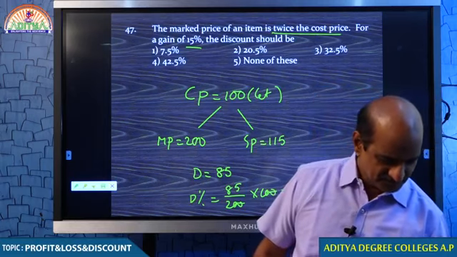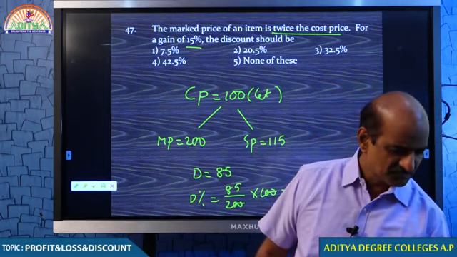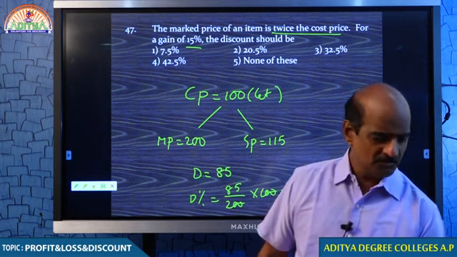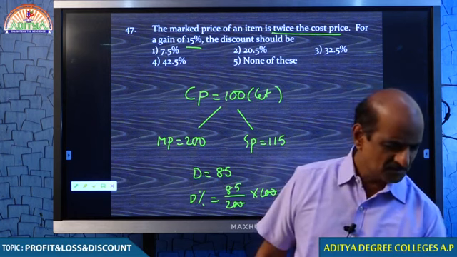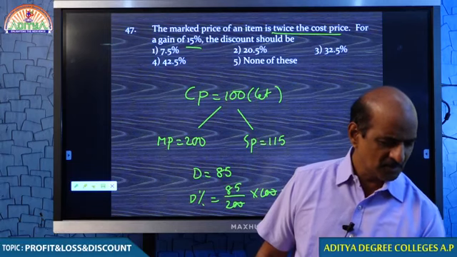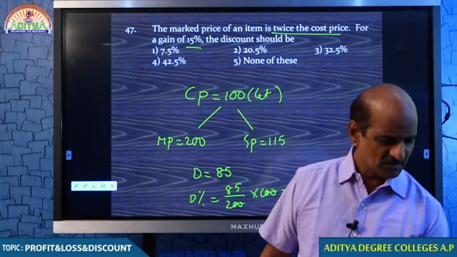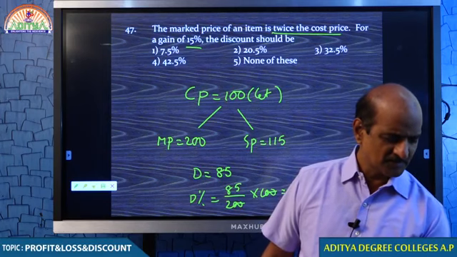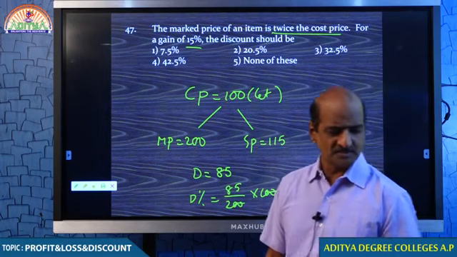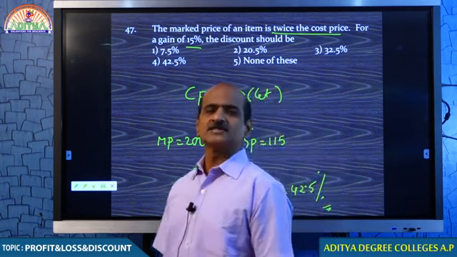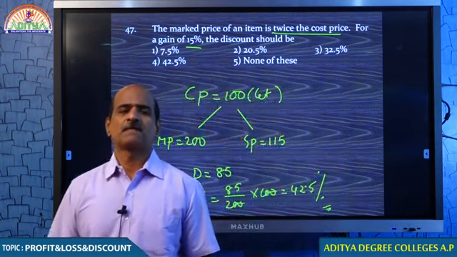What, man? You understand that? Actually, what you did, you marked the item a lot. You marked the item almost twice. And later on, you have decided to have a profit of 15%. Therefore, you can offer a discount of 42.5%.